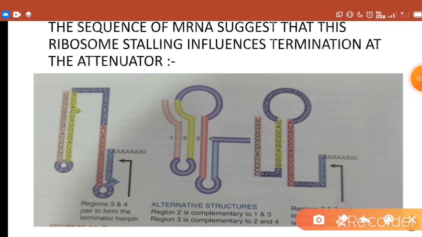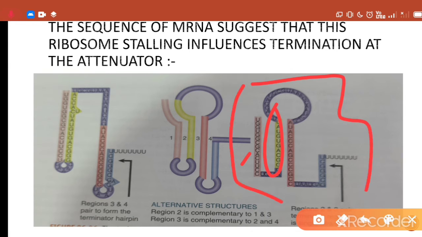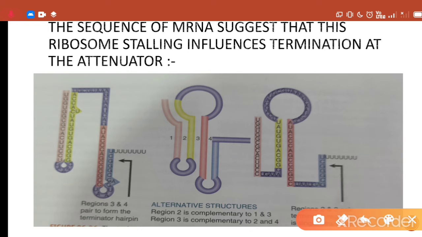When region 1 is prevented from pairing with region 2, then a different type of structure is formed, shown in this diagram. As you can see, in this case region 2 is paired with region 3, and region 4 has no available pairing partner, so it remains in a single stranded conformation.